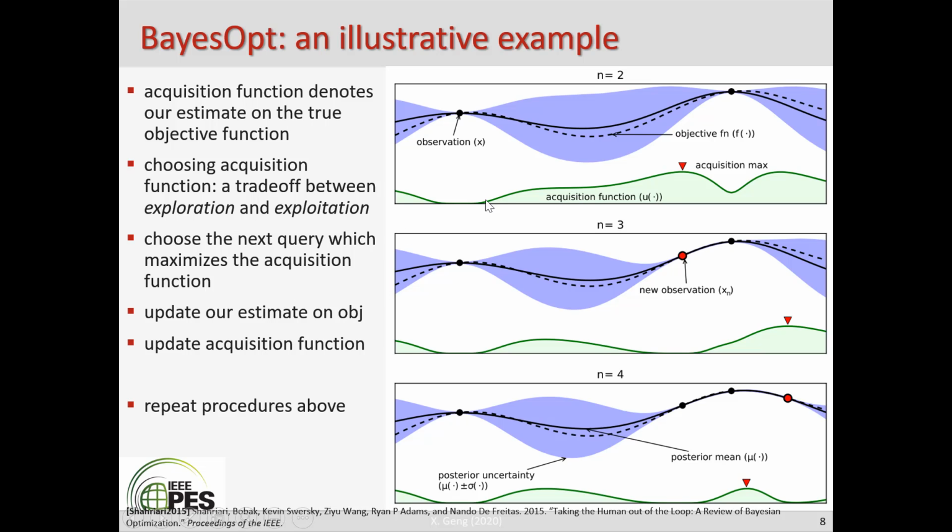The second component is the acquisition function that determines where we should query next. Essentially, by constructing the statistical model and acquisition function, Bayesian optimization iterates through the process until we get very close to the global optimal solution.